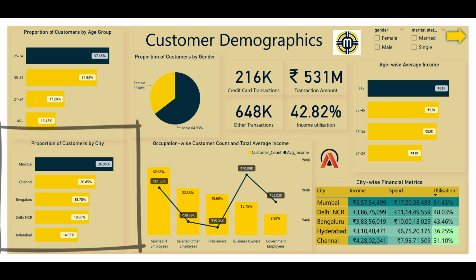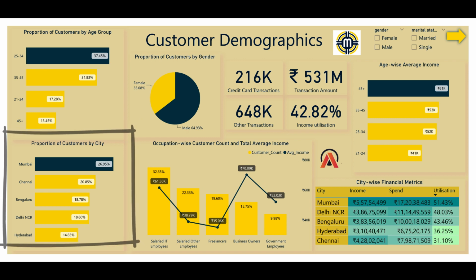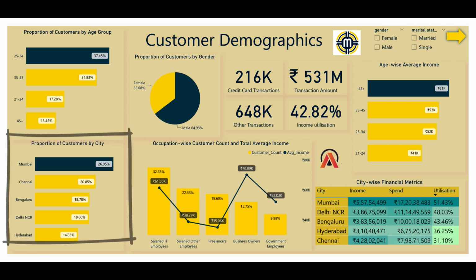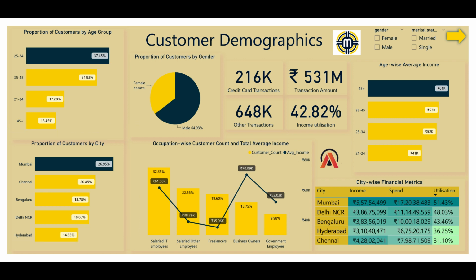Below you see a distribution of the customers by city. The majority of our customers are from Mumbai, that is 27%, followed by Chennai, Bangalore, Delhi NCR, and then we see a pie chart. We show the proportion by gender: 65% male customers and 35% female customers.